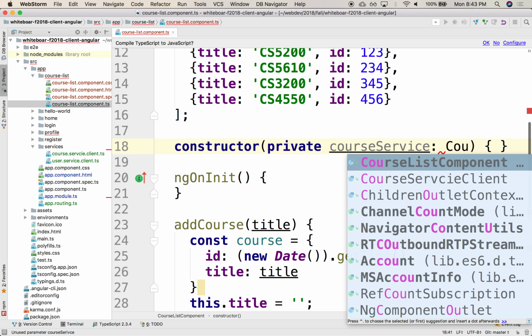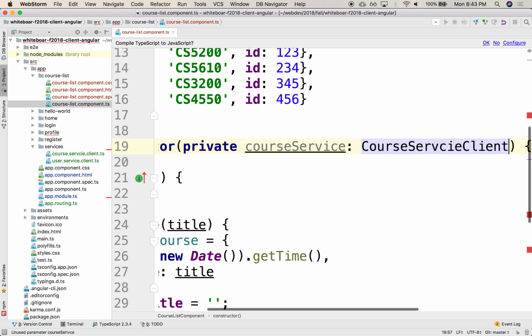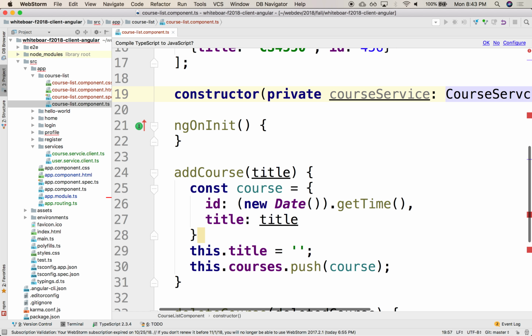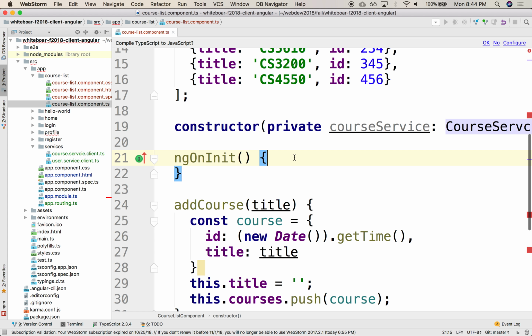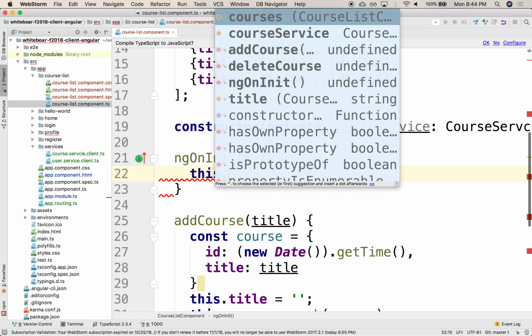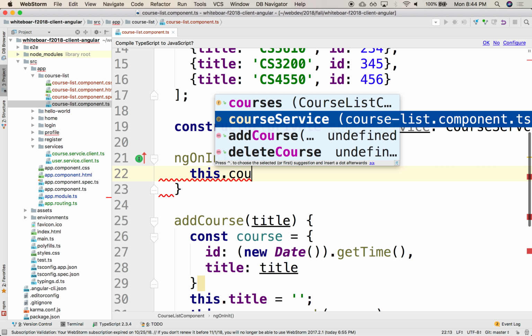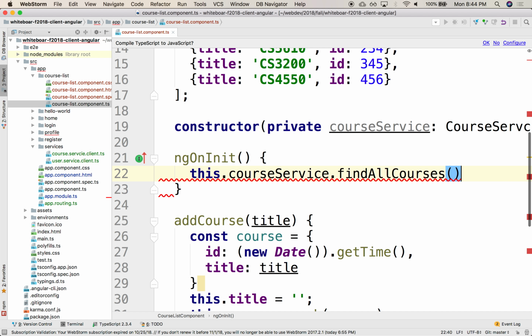Service, course service, there it is. One of the things I could do is, right here on load, retrieve the list of courses from here. You can say this.courseService.findAllCourses. So I have to be able to navigate to my list of courses.